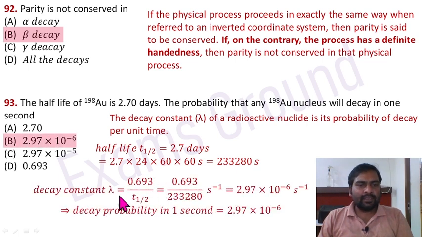2,33,280 seconds, and decay constant lambda equals 0.693 divided by T half, where T half is the half-life. Put this value, 0.693 divided by 2,33,280. After solving it, it is 2.97 into 10 to power minus 6 per second. So the decay probability in 1 second is going to be 2.97 into 10 to power minus 6. Option B is correct here.